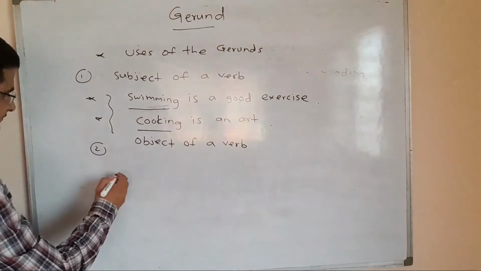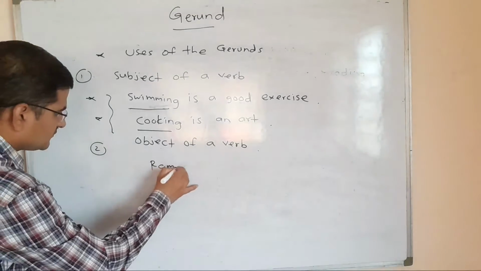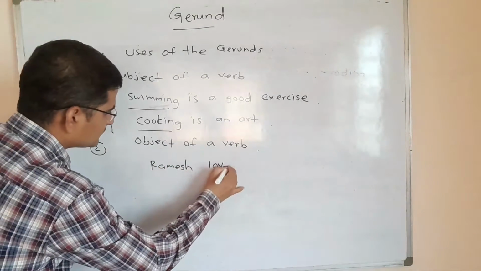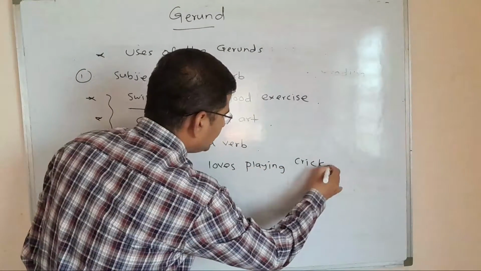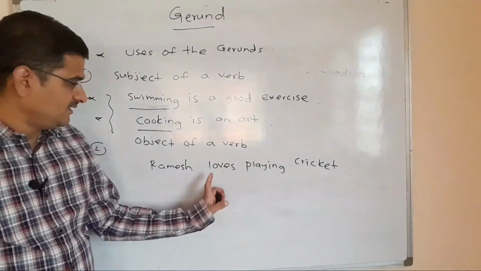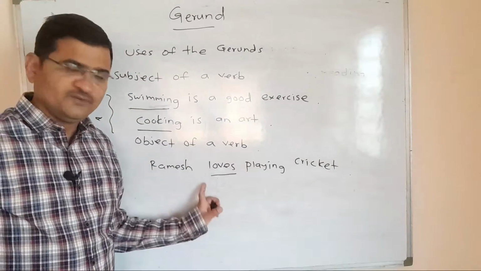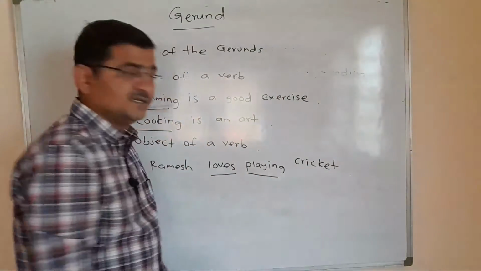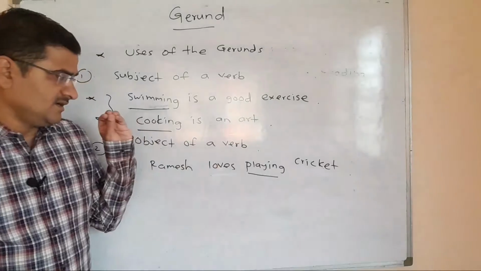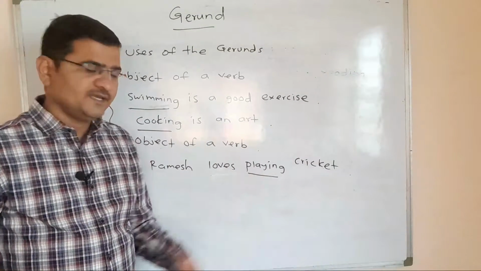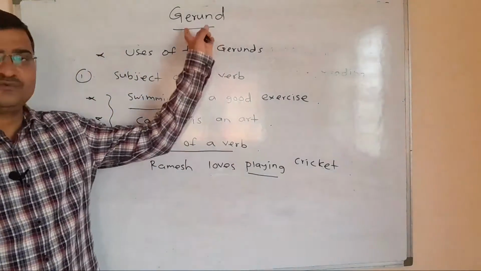See here, what is meant by object of a verb? Ramesh loves playing cricket. So here loves is the main verb. Okay, loves is the main verb, and here playing is a verbal noun, or here it is playing the role of a noun. Playing is a noun here, and it is used as an object of a verb. So here playing is an example of a gerund.